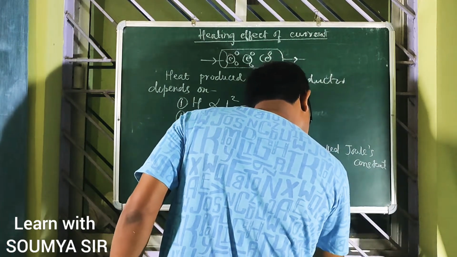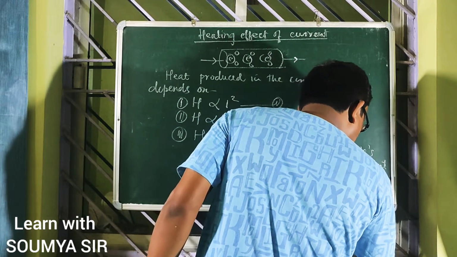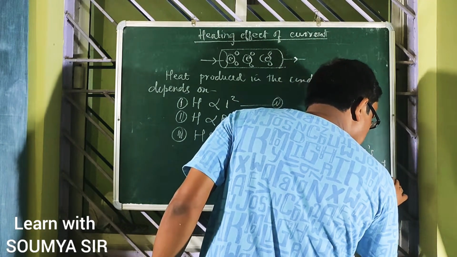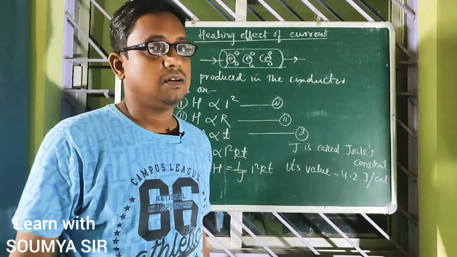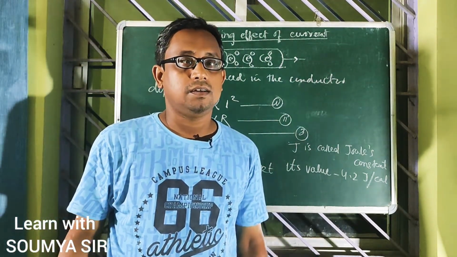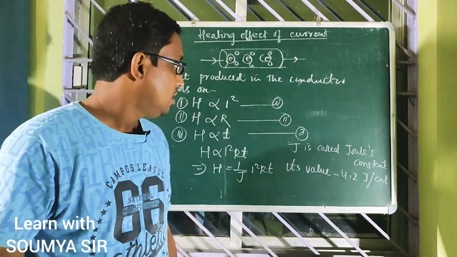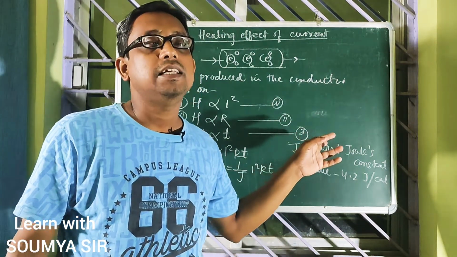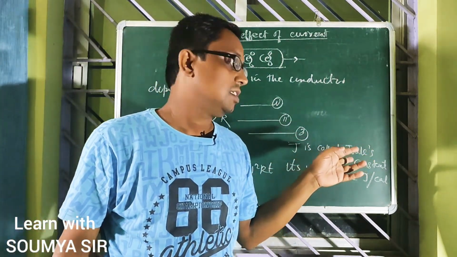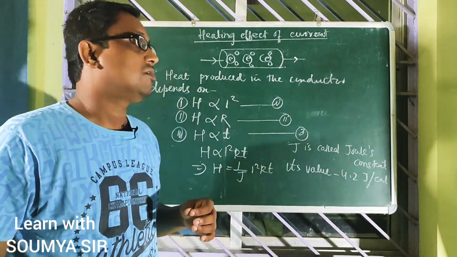Its value is 4.2 joule per calorie. About this you will read in 11th or 12th class. Only remember this, J is Joule's constant.